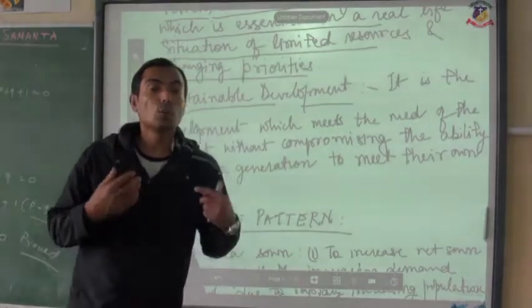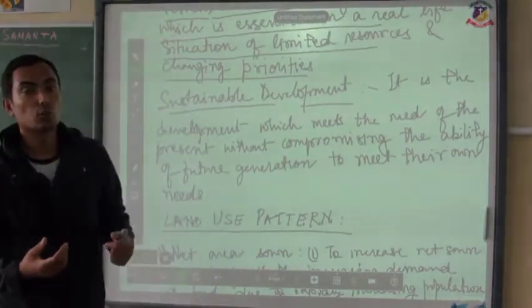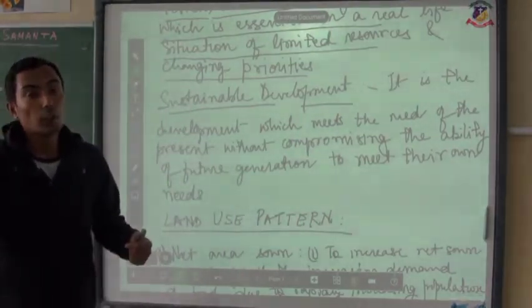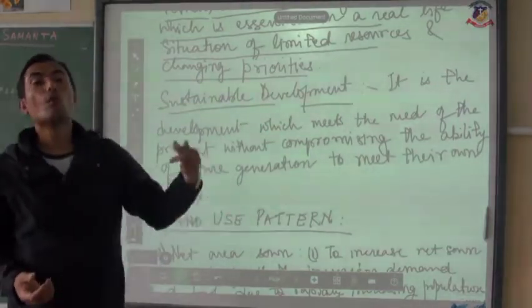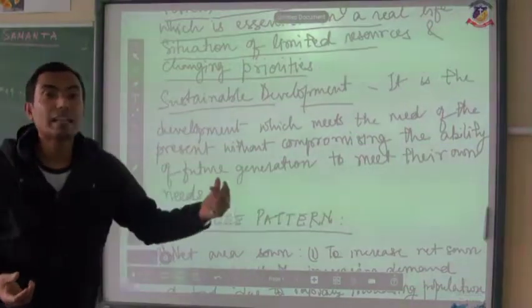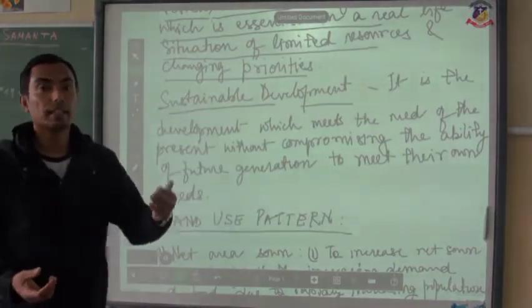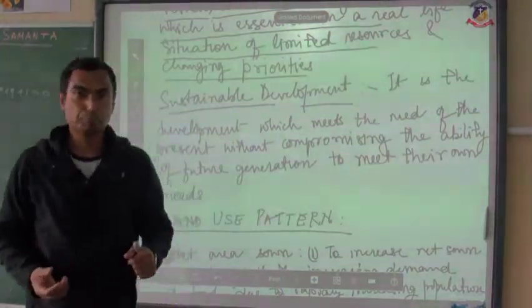It means that we are not exploiting the natural resources in such a way that the future generation won't be able to find that particular mineral. Let's say, for example, petroleum.